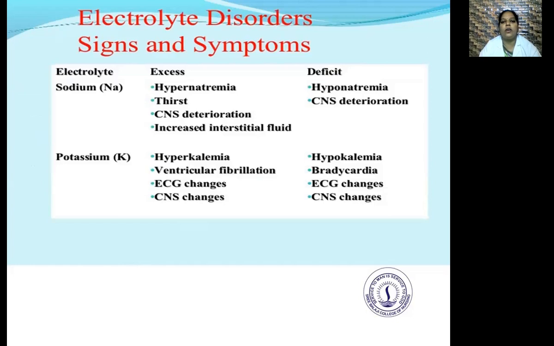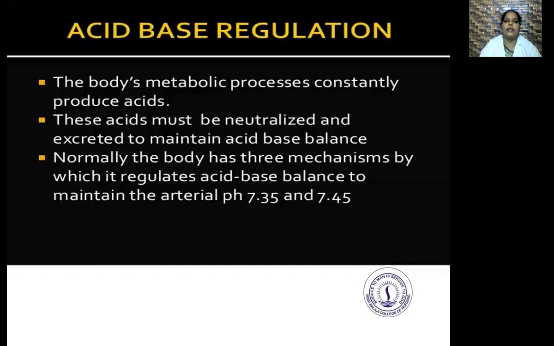So the electrolyte disorders, signs and symptoms we'll see. Sodium, when there is excess, we have already seen hypernatremia: thirst, CNS deterioration and increased interstitial fluid. When it is reduced, a deficit means hyponatremia, and CNS deterioration will be present. In potassium, excess is called hyperkalemia: ventricular fibrillation, ECG changes, CNS changes. And if it is a deficit, bradycardia, ECG changes and CNS changes are present.